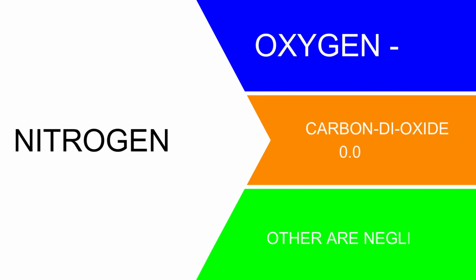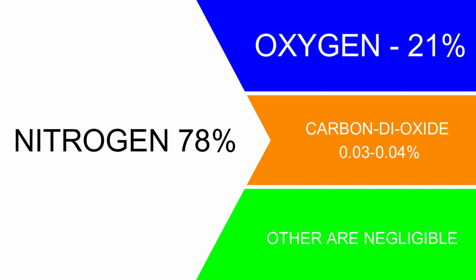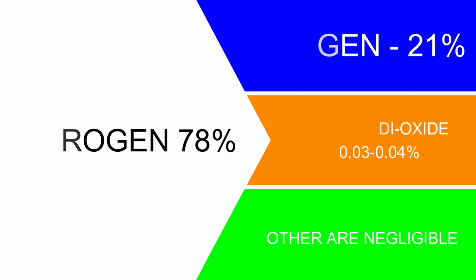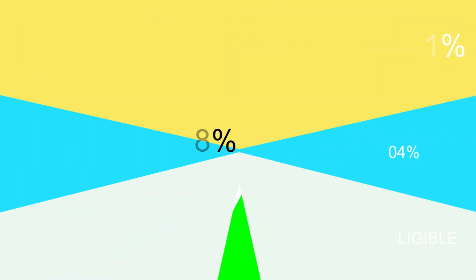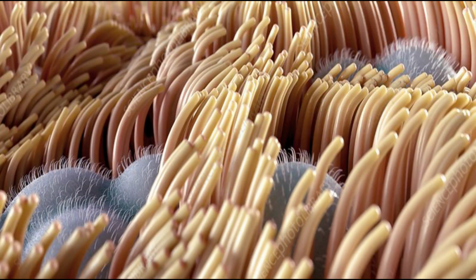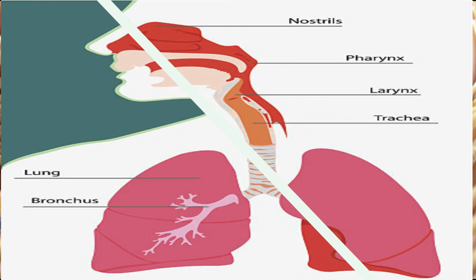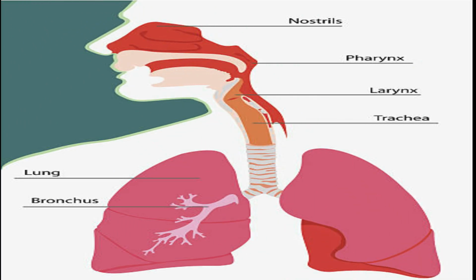The air we inhale has the following composition: nitrogen 78%, oxygen 21%, carbon dioxide about 0.03 to 0.04%. The trachea and bronchi are coated with ciliated epithelial cells and goblet cells, which discharge mucus to moisten air as it passes through the respiratory tract and also trap the fine bits of dust or bacteria that have escaped from the hairs of the nasal openings. Once the air reaches the bronchus, it moves into the bronchioles and further into the alveoli. From the alveoli, the formation of respiratory surfaces occurs in humans.